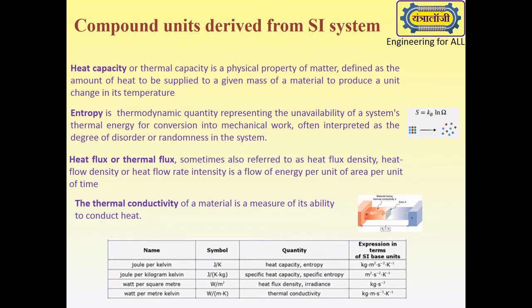Heat capacity or entropy are measured in joule per Kelvin. Specific heat capacity or specific entropy is measured in joule per kilogram Kelvin. Heat flux density is measured in watt per square meter. Thermal conductivity is measured in watt per meter Kelvin.